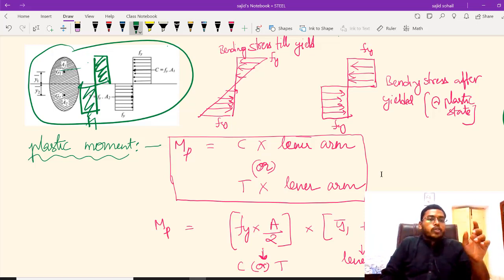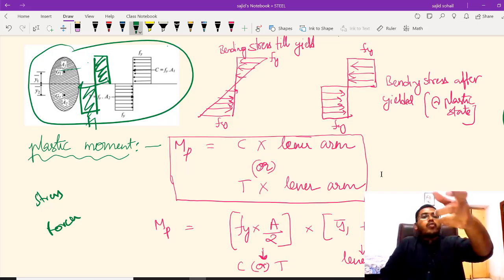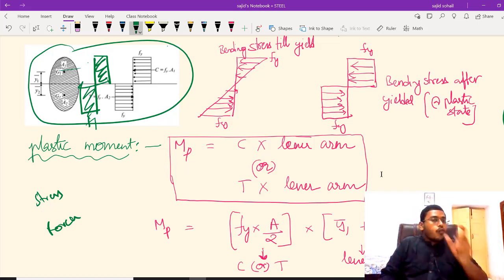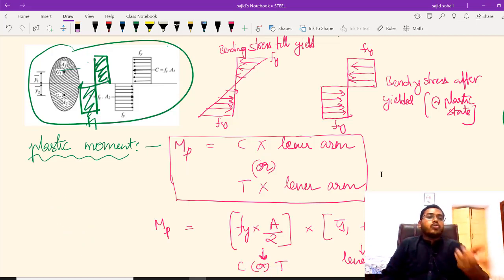So I know the stress. I need the force, compressive force into lever arm or tensile force into lever arm. I want the force first of all. How to get this force? What is the relation between stress and force? Stress is equal to force divided by area, so cross multiplying, force is stress into area.